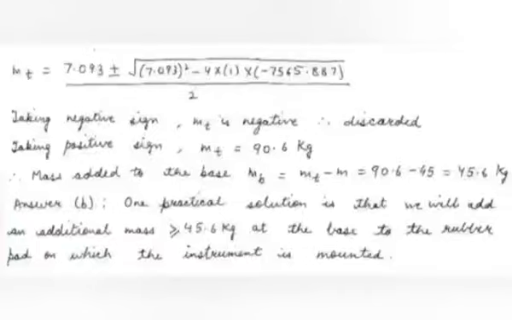So we get our answer to the part B of the question, that one practical solution is that we will add an additional mass greater than equal to 45.6 kg at the base to the rubber band on which the instrument is mounted.